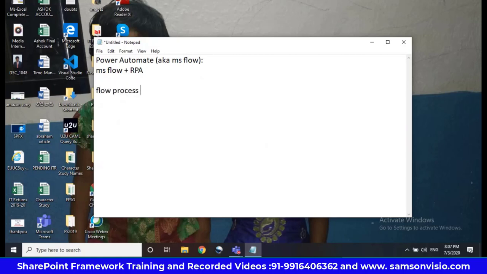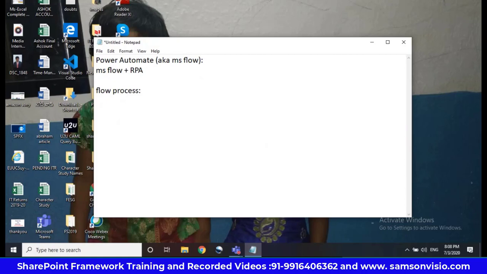And using Power Automate, we can do approval processes. For example, you have multiple levels of approvers, like the submitter. Let's take leave approval: submitter, technical lead approval, and manager leave approval. So it's a step by step process. If we add an item in the SharePoint list, then a mail will go to the technical lead, and he will approve from the email itself. If it is approved, then it moves to the next level, like that. So that's called a flow process.